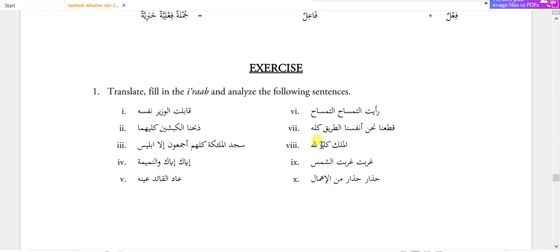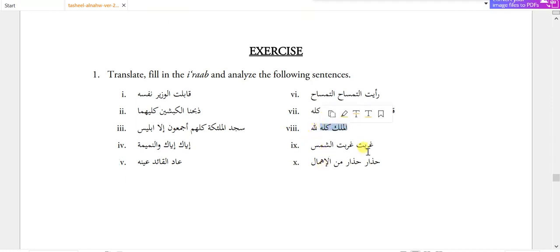Al-mulku kulluhu lillahi, all the ownership is for Allah. Gharibtu gharabat ash-shamsu, here the fail is used twice to emphasize. So this type of takid is takidun lafzi. Then we have hadarun min al-ihmal, save from stupidity.